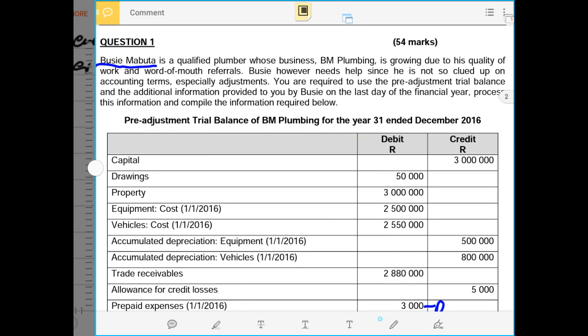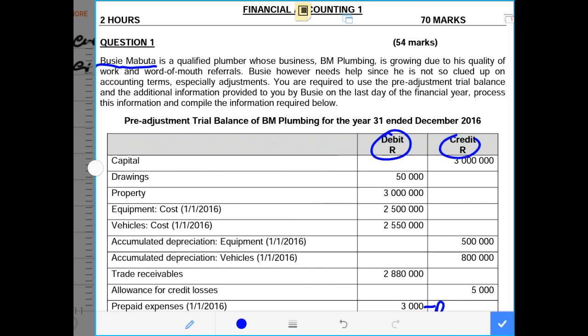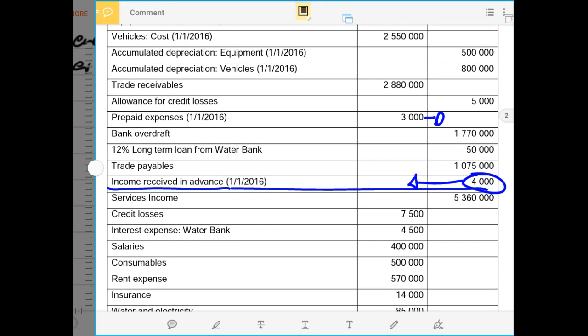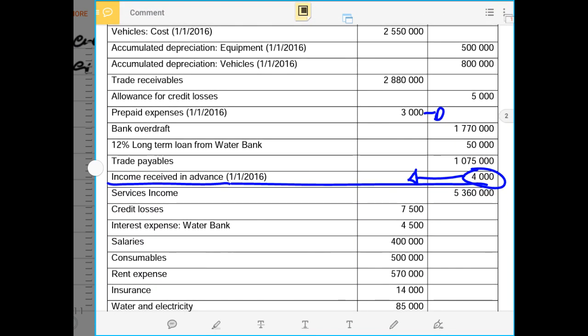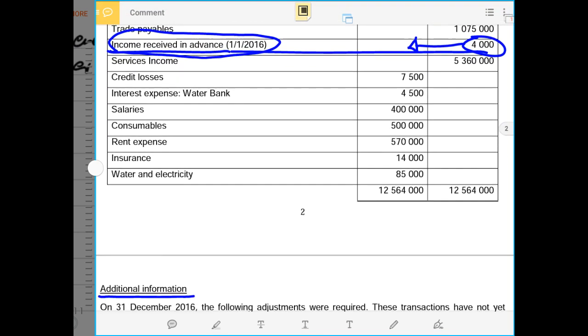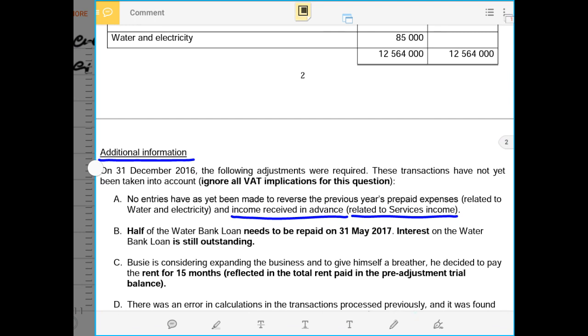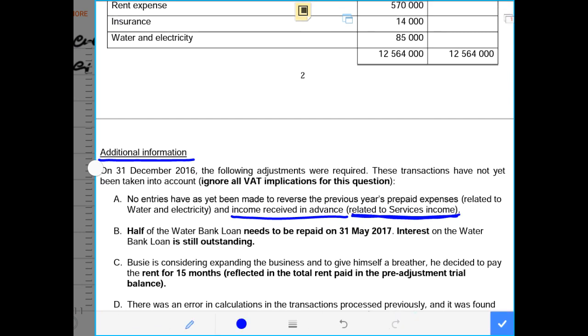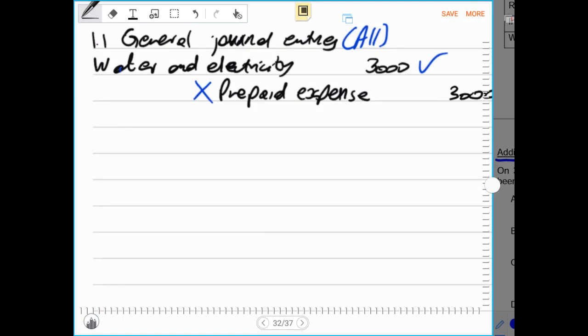Remember, this is the debit side of the trial balance. And this is the credit side of the trial balance. So now we record that on the opposite side. It means our income received in advance must be recorded on the debit side. Then after, you do nothing after that. Then after, we have to credit our service income, which is the one that was being received before time. This money was received because it was the service income. So now we are recording that reversal.